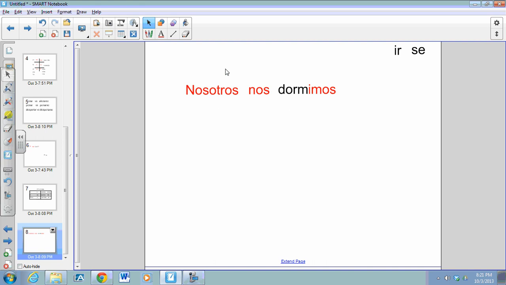So again, reflexive verbs are verbs that we do to ourselves. So I could brush my hair, I could shower myself, I could shave my face, or José could shave his face, María could put on her makeup, or Juan could straighten his hair. As long as it's an action that we're doing to ourselves, it is a reflexive verb.